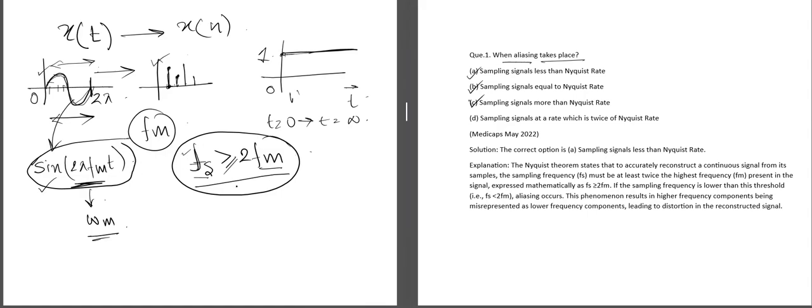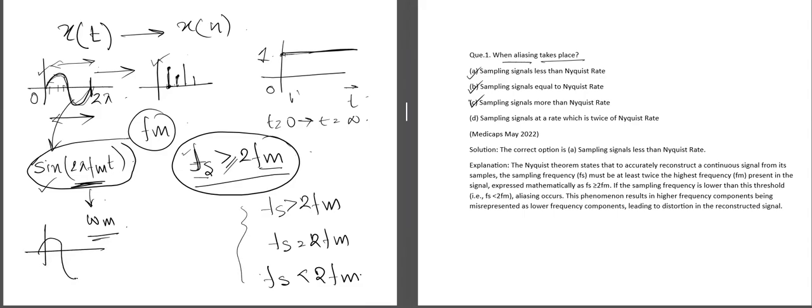There are three scenarios: when fs is greater than 2 fm, when fs is equal to 2 fm, and when fs is less than 2 fm. We can understand it by a basic example. Suppose this is a signal. If the sampling rate is greater than twice fm, it is oversampling. Oversampling means we are taking many samples.